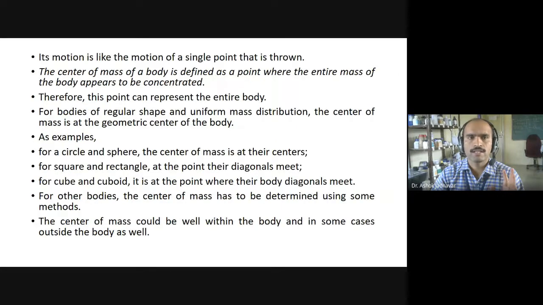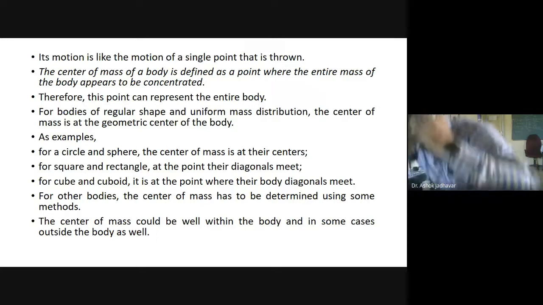Its motion is like the motion of a single point thrown. So the center of mass of the body is defined as the point where the entire mass of the body appears to be concentrated. Therefore, this point can represent the entire body. Basically, that special point in the bat can be represented as the entire body, and the other points are just other parts of that body.